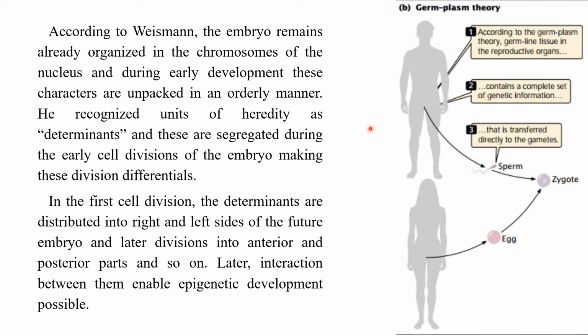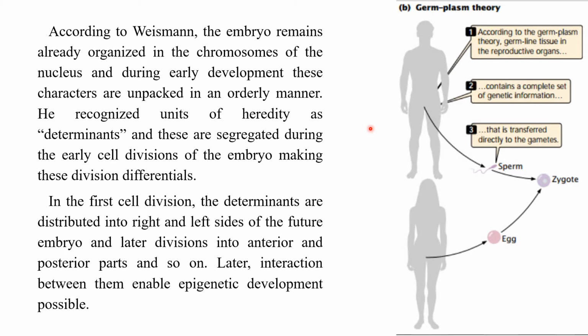He recognized the units of heredity as determinants, and these are segregated during the early cell divisions of the embryo, making these divisions differential. In the first cell division, the determinants are distributed into right and left sides of the future embryo, and later divisions into anterior and posterior parts and so on. Later interaction between them makes epigenetic development possible.